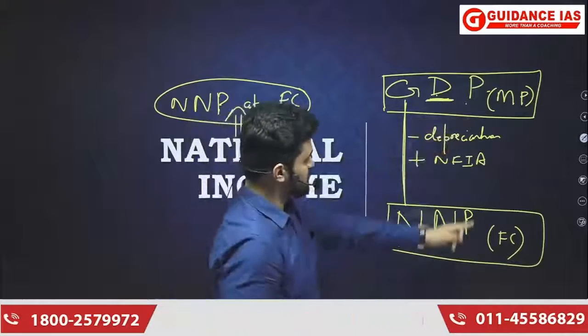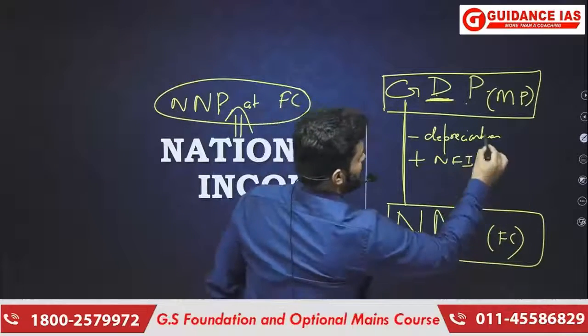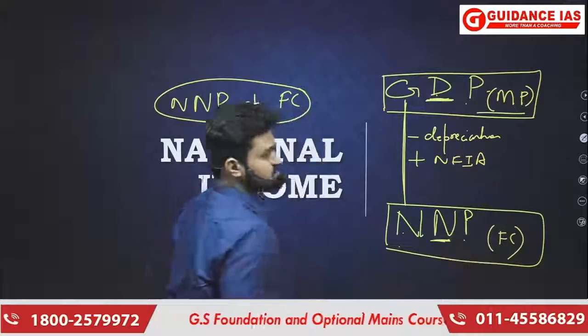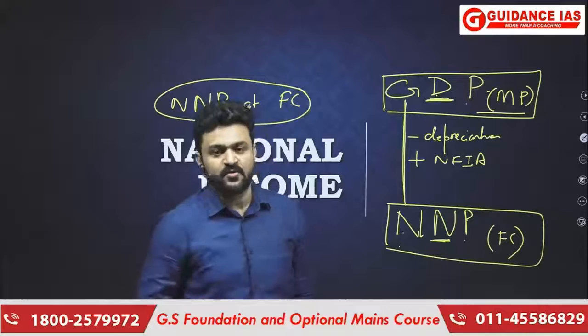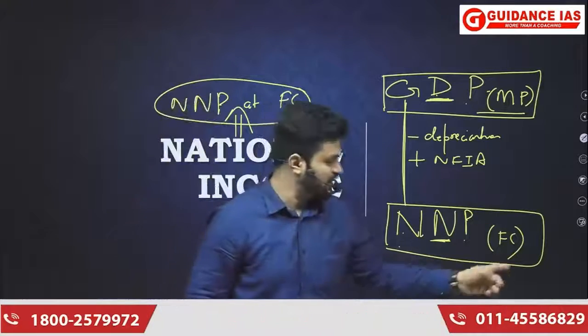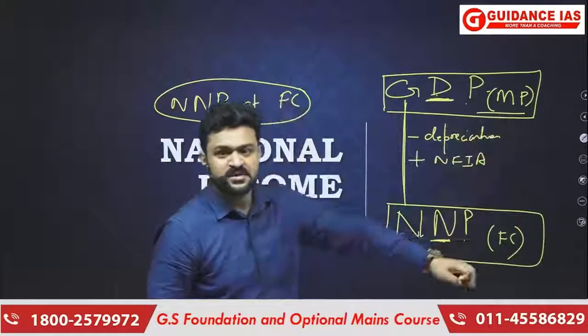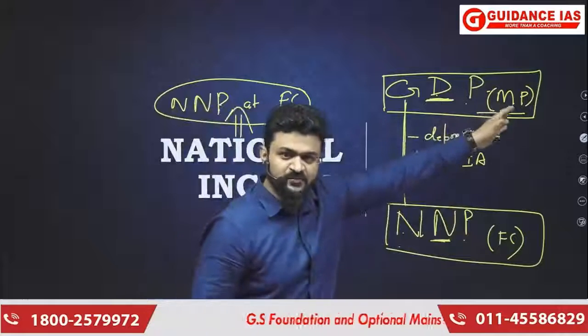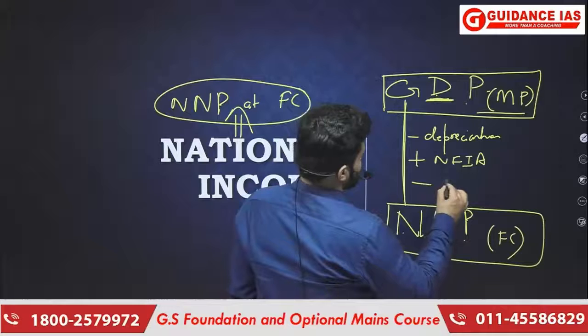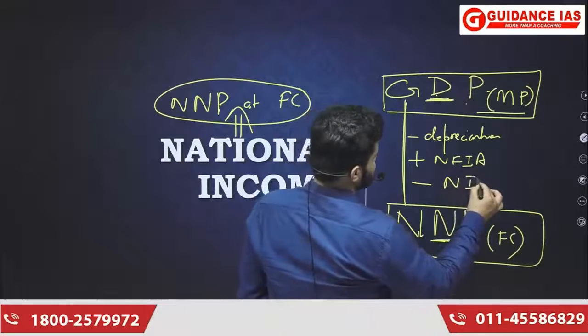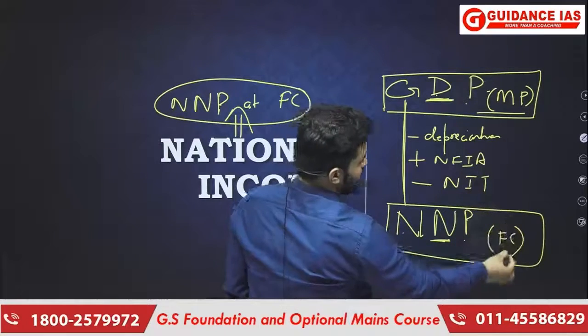Then it is P, here also it is P. Then from market price to factor cost. Okay, what do we do to get market price from factor cost? We add NIT in factor cost to get market price. Now we have been given market price, how to get FC? We are going to subtract net indirect taxes from MP to get FC.